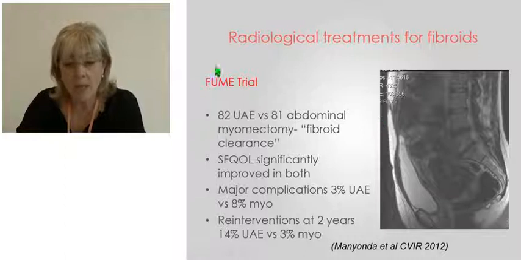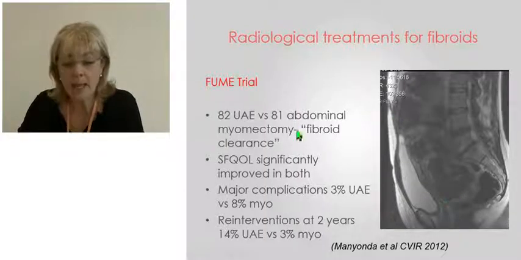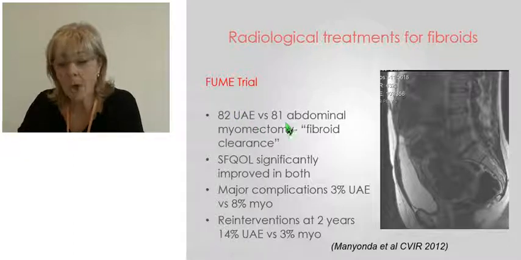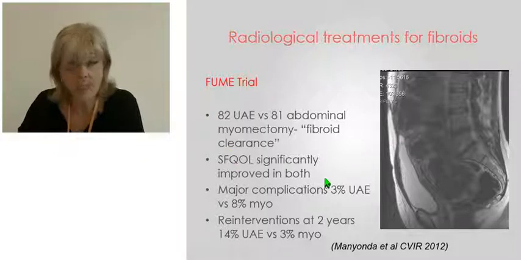My own institution published the FUME trial, and our population group, I think, is quite different. We see women with very, very large uteruses with multiple fibroids within them. And here we compared 82 women who had uterine artery embolization with 81 who had abdominal myomectomy, with the attempt by the gynecologist to perform fibroid clearance, so all these fibroids would be removed. The symptomatic responses were much the same.